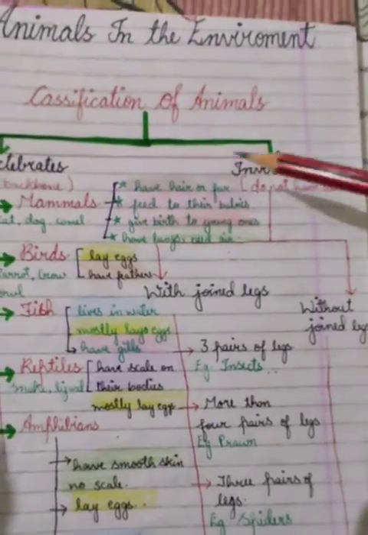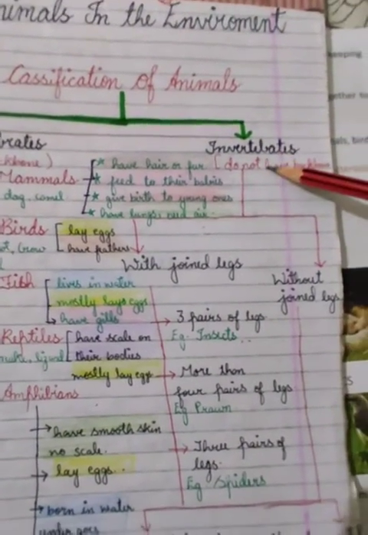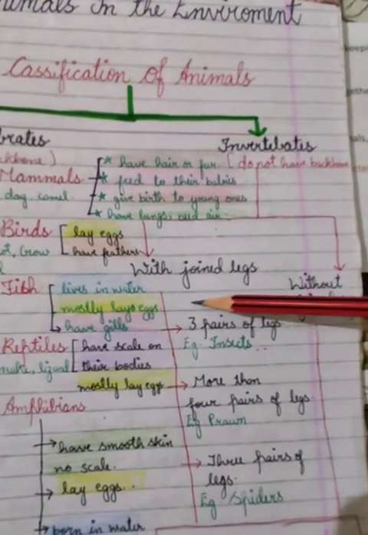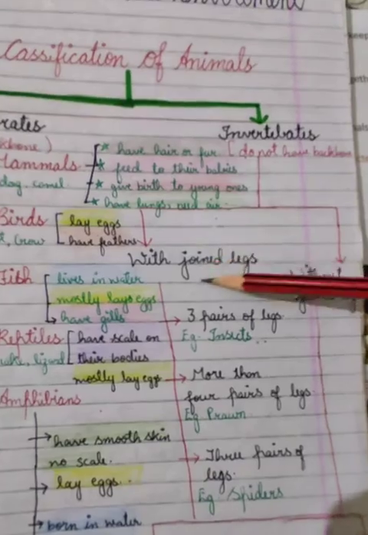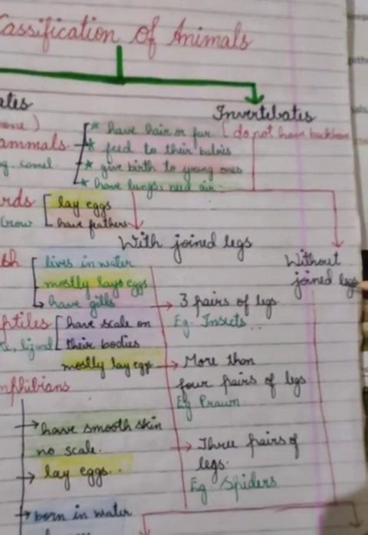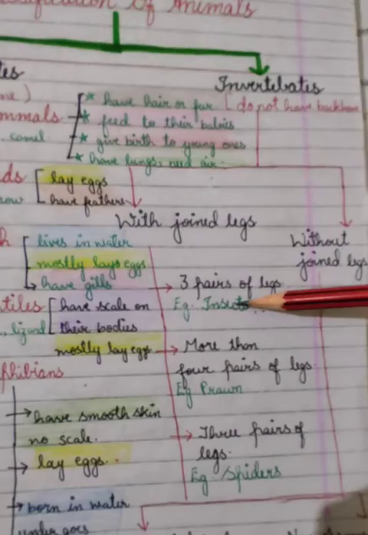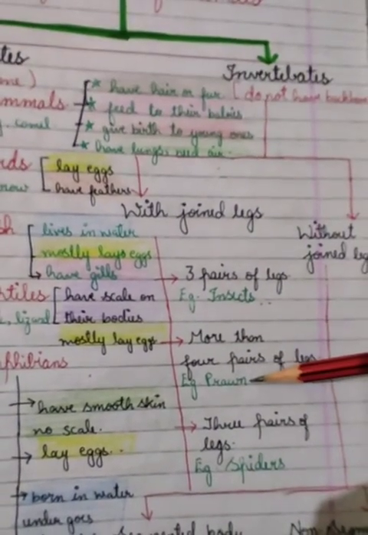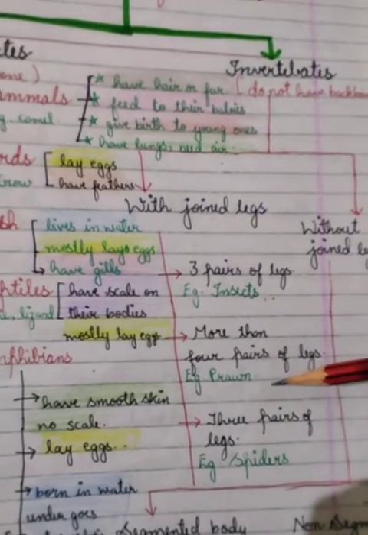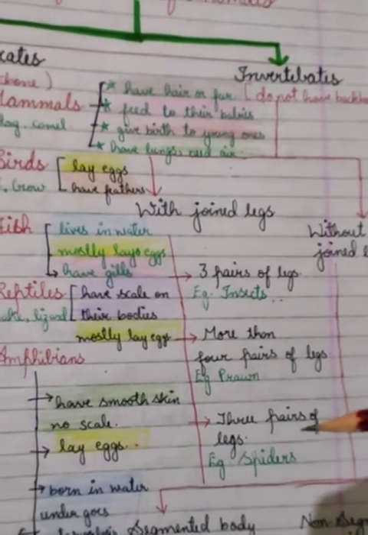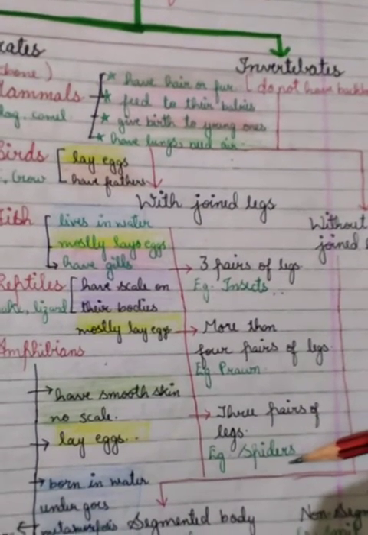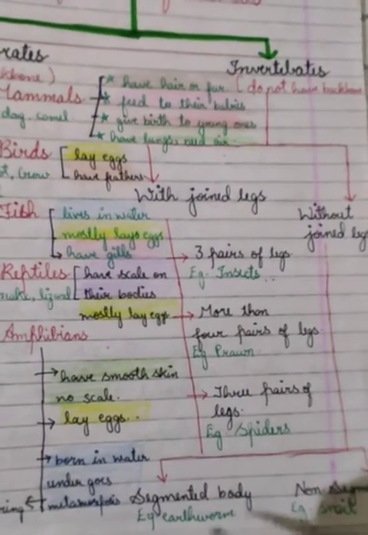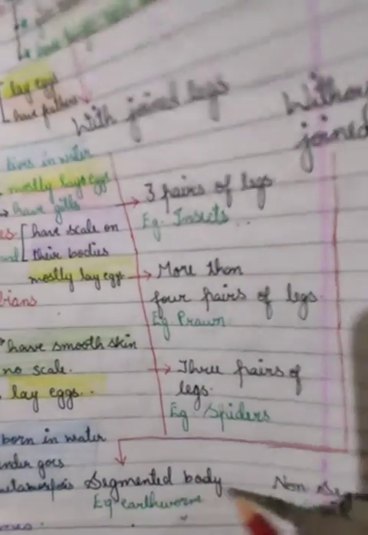Now see, invertebrates, which do not have bones, are also divided into two groups. These are animals or insects with jointed legs and without jointed legs. See, 3 pairs of legs are present in insects. More than 4 pairs are present in prawn. You have seen prawn. They have more than 4 pairs of legs. Spiders also have jointed legs. With jointed legs, the body is again divided into 2 parts. These are segmented and non-segmented bodies.